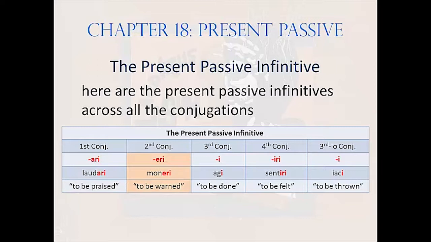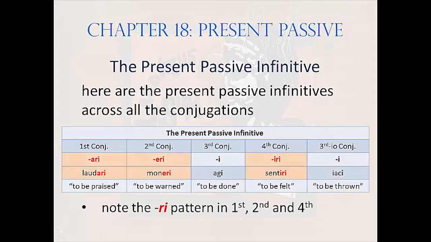-eri in second conjugation, producing forms like moneri, to be warned, and adding in third, third IO, and fourth, as we did with the finite verb forms, in third conjugation, -i, as in agi, to be done, fourth conjugation, -iri, as in sentiri, to be felt, and third IO conjugation, -i again, as in iaci, to be thrown.